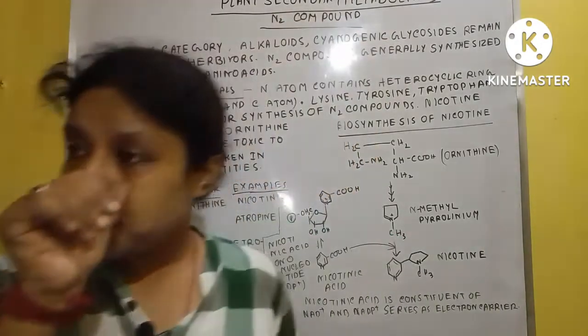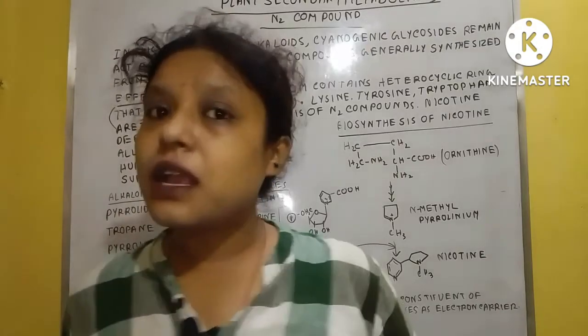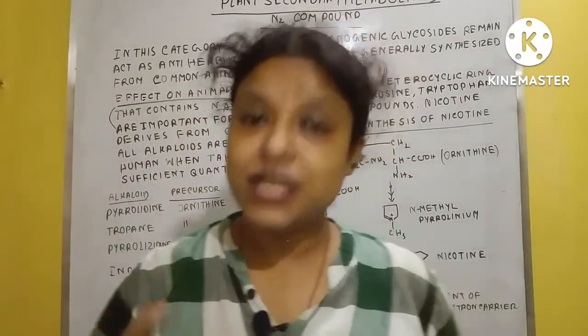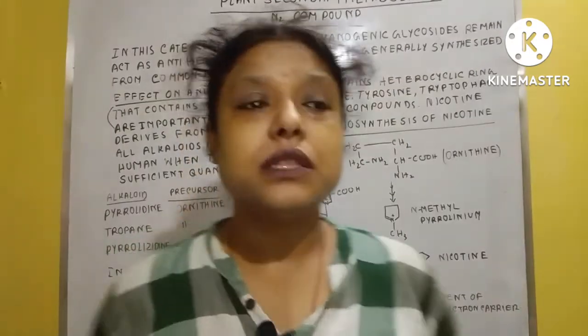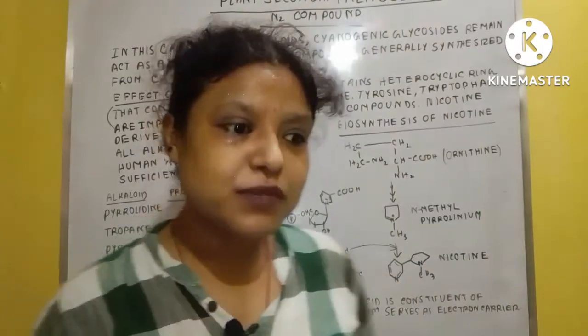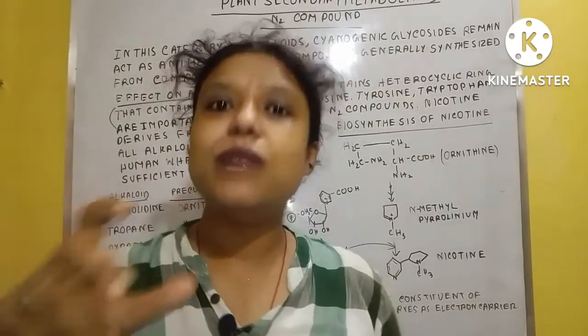In some plants consumed by humans, humans have to suffer from the presence of toxic materials through consumption of that plant's body.